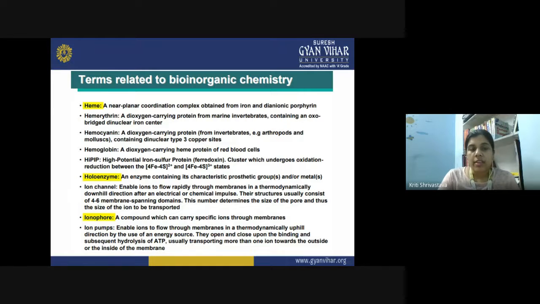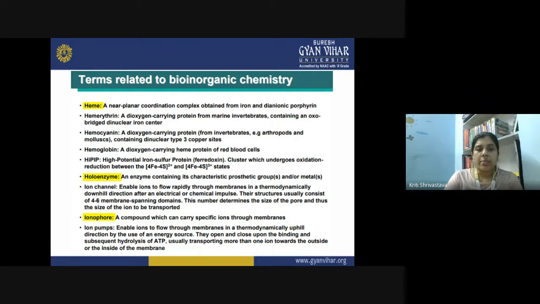And we also have hemoglobin. Hemoglobin is there in the vertebrates, and it is basically the dioxygen carrier, a heme protein of the red blood cell. So hemerythrin, hemocyanin, and hemoglobin all are performing the similar function, although their cofactor is different in the three cases. They perform the same function, that is carrying the dioxygen, but in different organisms they are doing it.